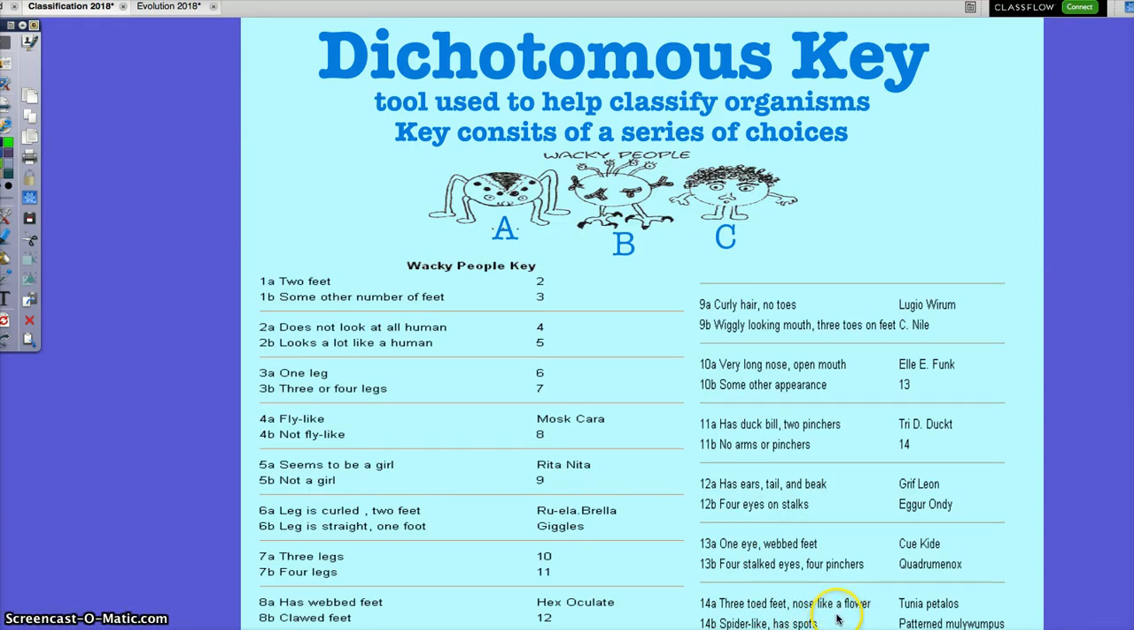What's his name? What do you know about patterned? It's his what? What is patterned mollywoppus? What is that? Oh, his scientific name. What do we know about his scientific name? What's patterned? His genus. Who said it? His genus. What do we know about mollywoppus? Species. Good. All right, let's do one more.